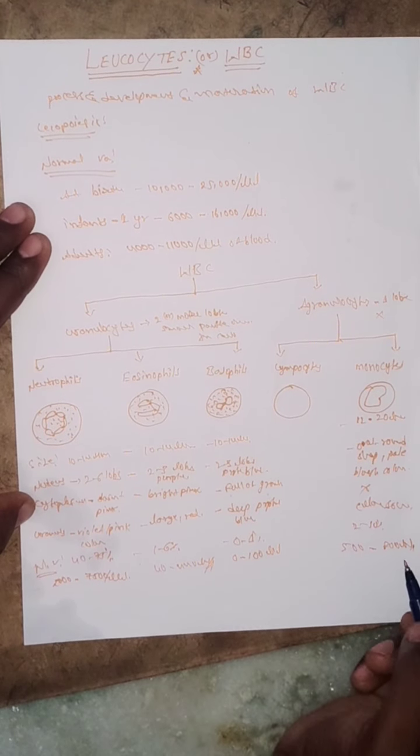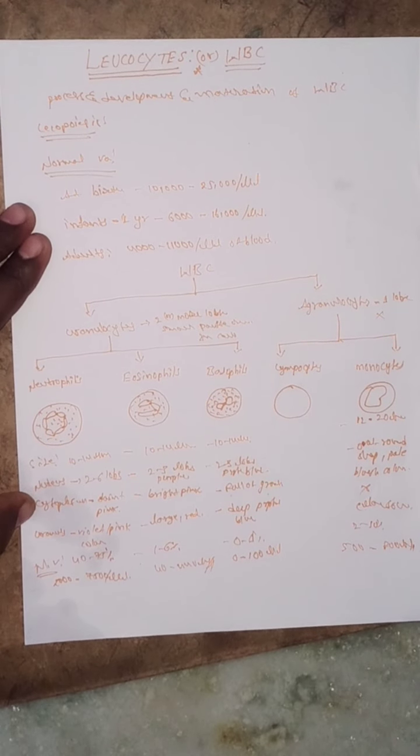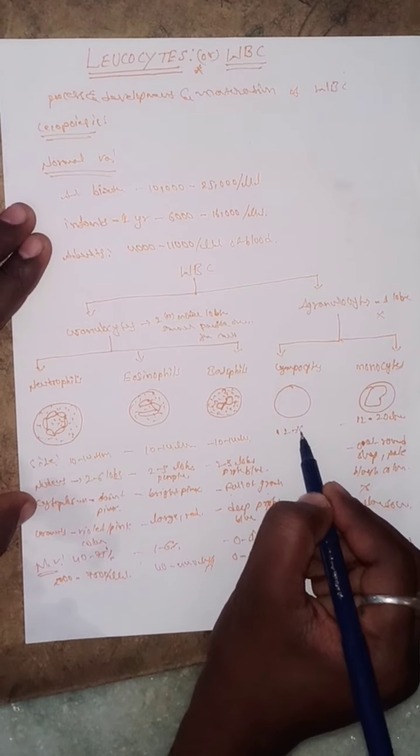The next one, lymphocytes. What is the size range? The lymphocyte size range is 12 to 16 μm.